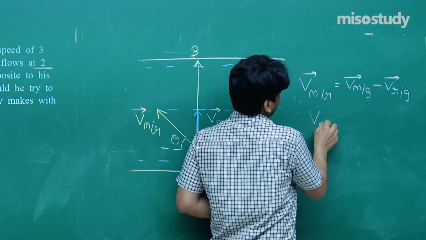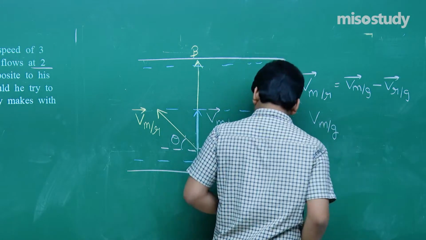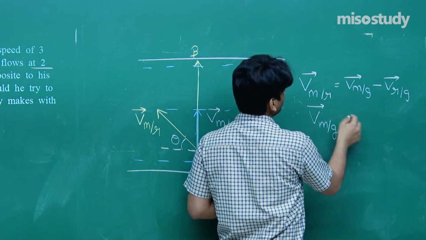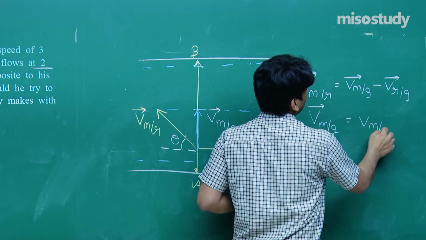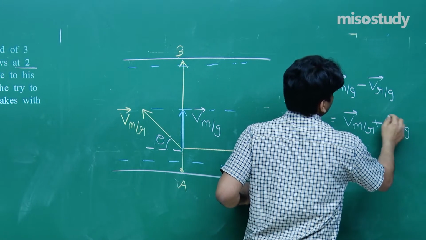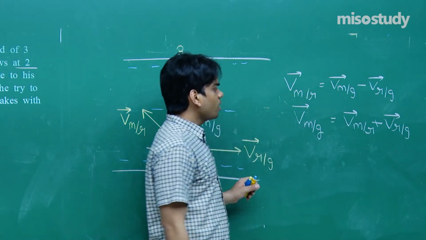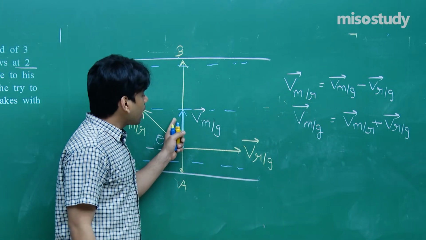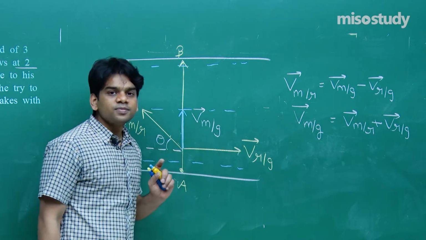So velocity of man with respect to ground comes out to be velocity of man with respect to river plus velocity of river with respect to ground. That is, velocity of man with respect to ground is the vector sum of this and this.